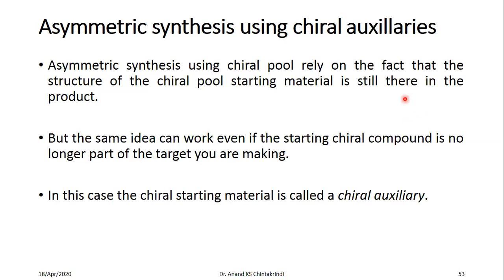That means the end product will not have any part of the structure of the starting material, so you are not making use of a chiral pool in this case. You are making use of something called a chiral auxiliary. This chiral auxiliary will introduce the required stereogenic center, or required chirality, in the molecule and will not be part of the end product.